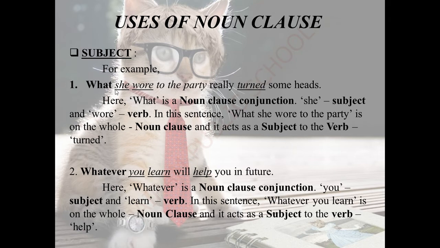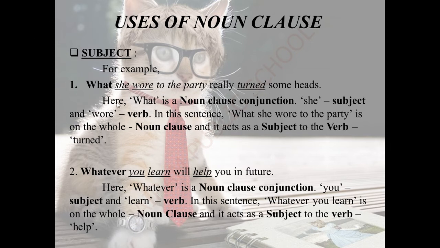Yes. So what she wore to the party, this is the subject which acts as a subject for the verb turned. So this is a subject. What was the effect? Really turned some heads. So many persons turned their heads by seeing her, right?